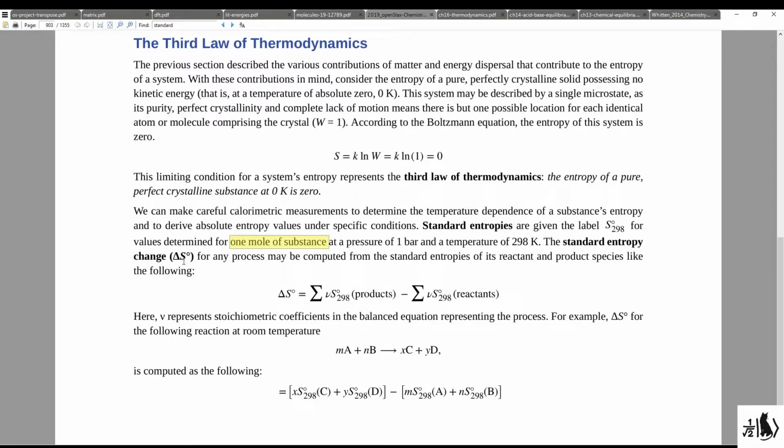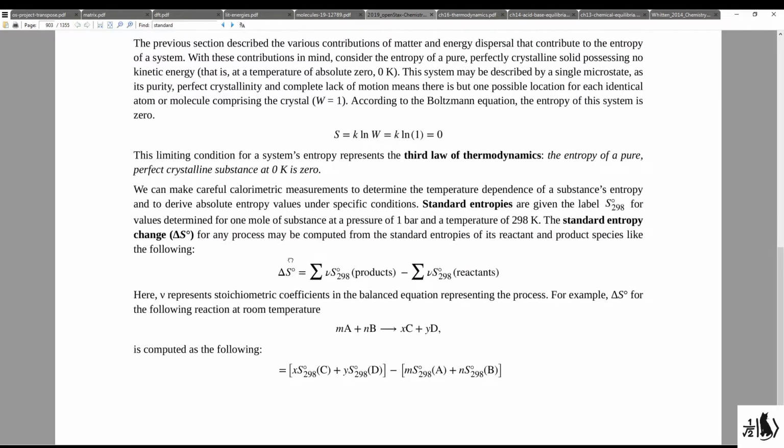The standard entropy change, delta S naught, for any process may be computed from the standard entropies of its reactant and product species, like the following. Here we have the standard entropy change is equal to the standard entropies of all the products in a reaction or a process, and we subtract off the standard entropies of all the reactants. Here, the Greek letter nu represents the stoichiometric coefficients in the balanced chemical equation representing the process.